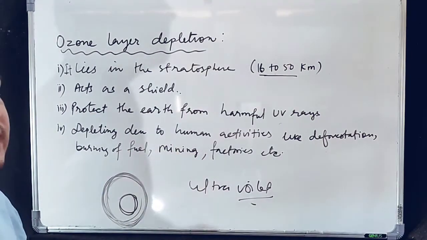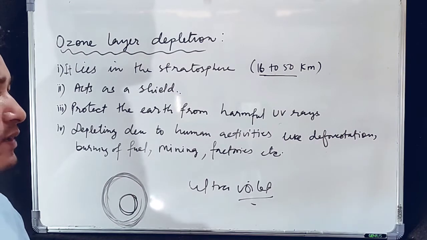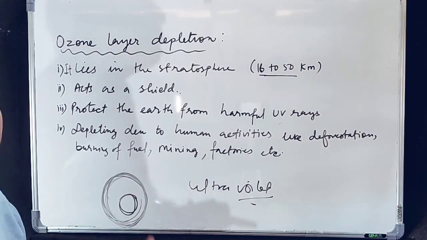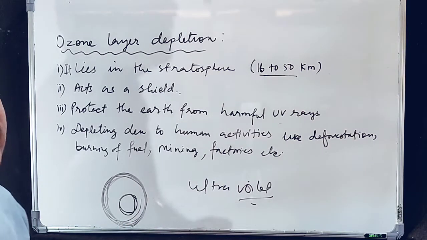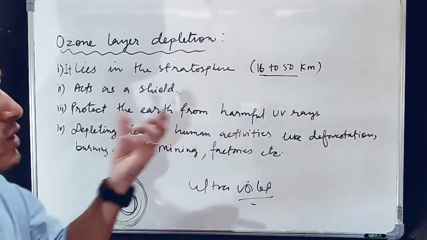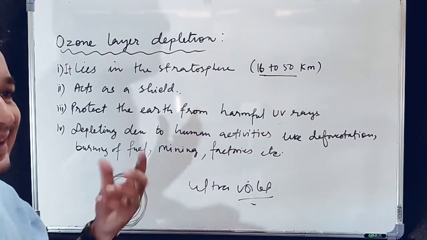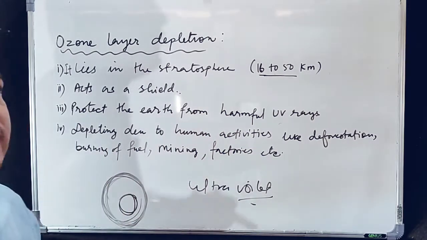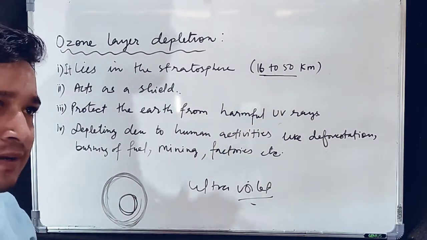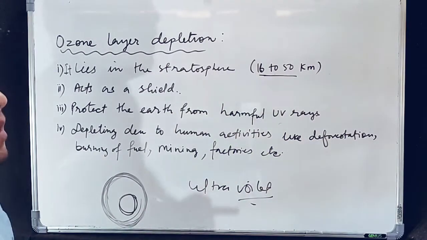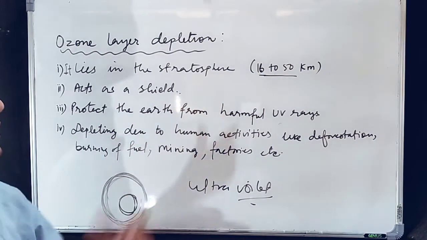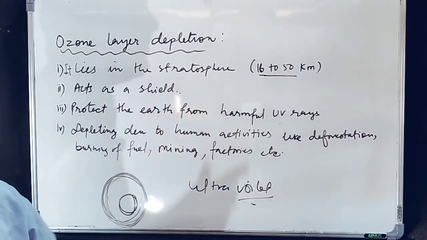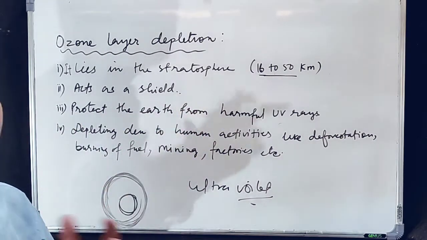If these rays fall on our body, then we will get skin cancer and some other skin diseases. Besides this, they also affect our immune system and our eyesight. We may become blind temporarily or permanently, and even plants and animals suffer from these rays. So these rays are very, very harmful for the whole world.